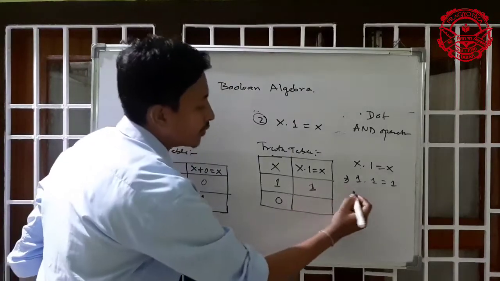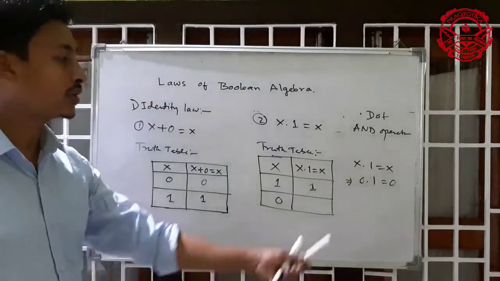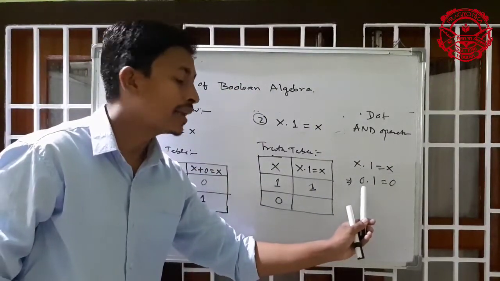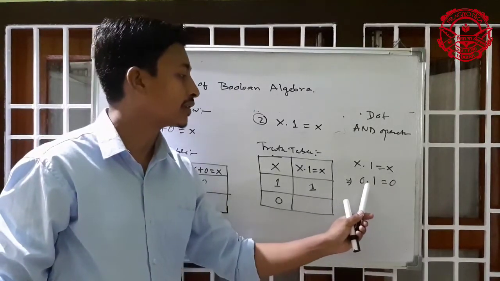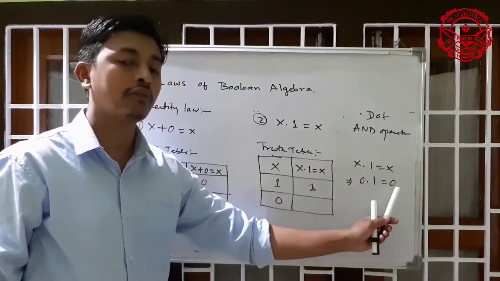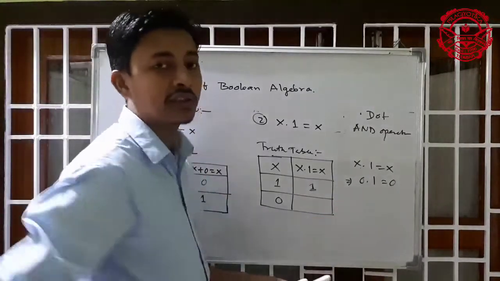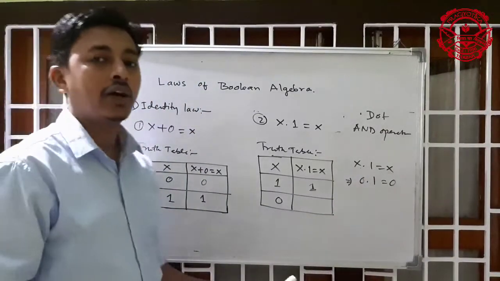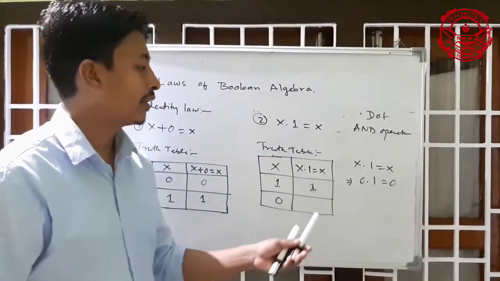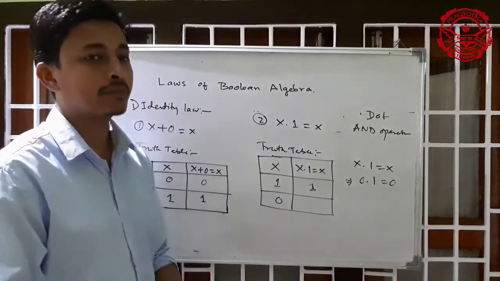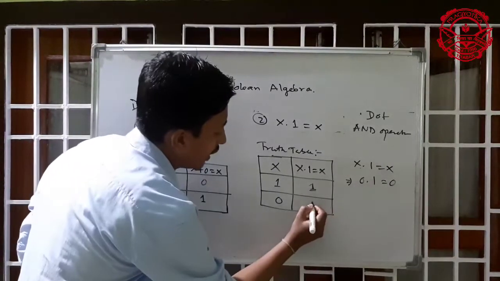Next is 0. 0 dot 1 equal to 0, because if any false value is coming in this AND operator, the answer will be always false. So that's why 0 dot 1 equal to 0. This thing is already discussed: AND operator, OR operator, logical operators. If you do not understand, please go back to the previous videos and you will definitely understand these things. So 0 dot 1 equal to 0, so the answer will be 0.